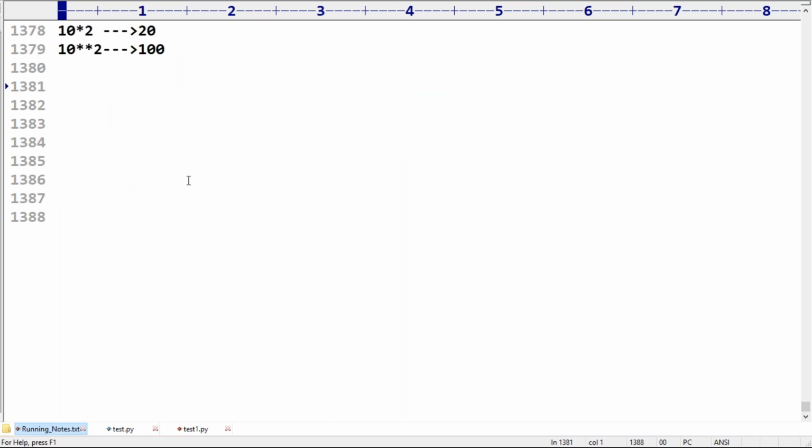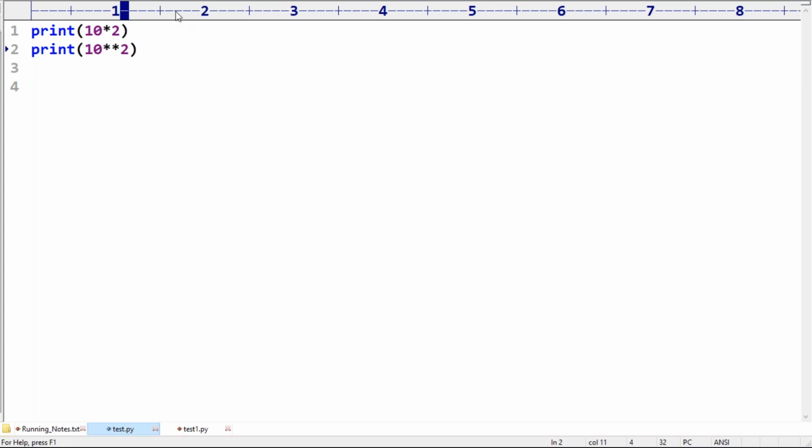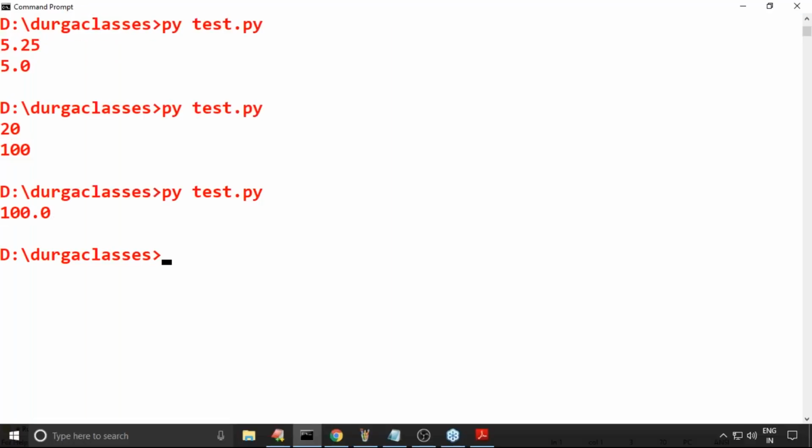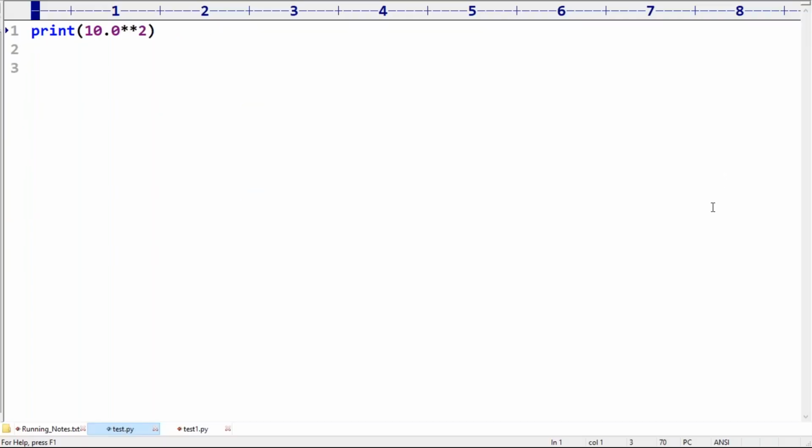Next, there is one very important point: the power operator for float is always float only. 10.0 power 2, we are going to get 100.0. Are you getting it? If it is a float, the result is a float. If both are int, the result is always int. Yes, who is asking this question? Subhashini, I hope. Clear, right?